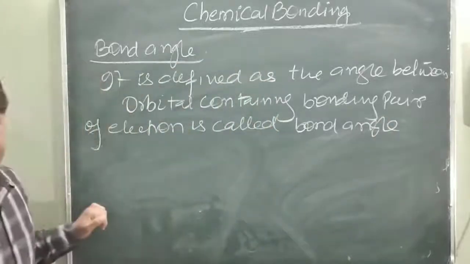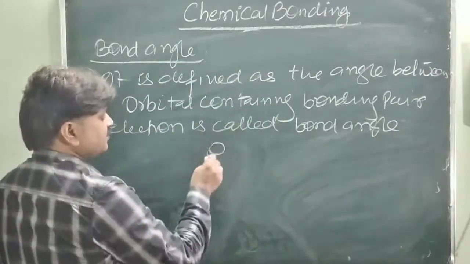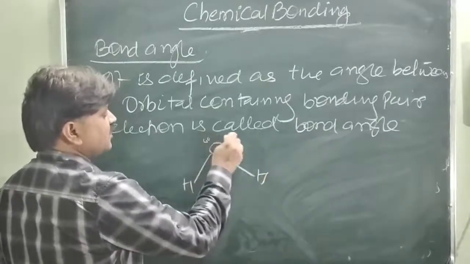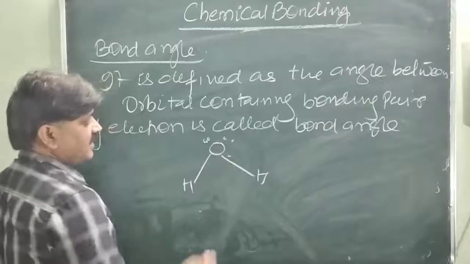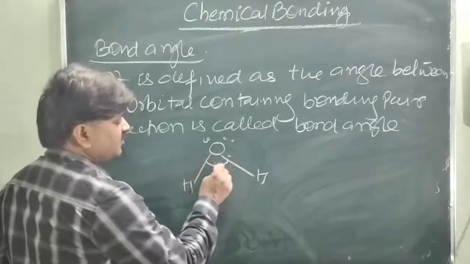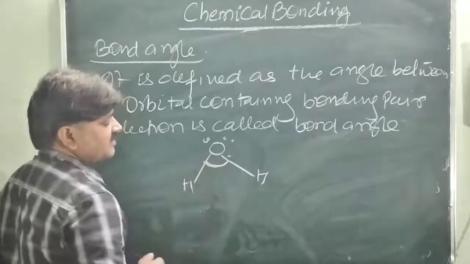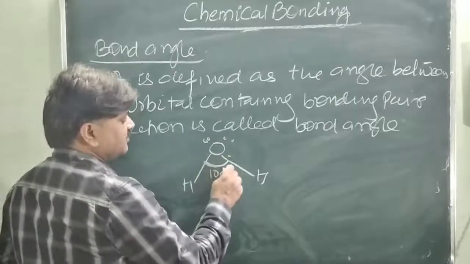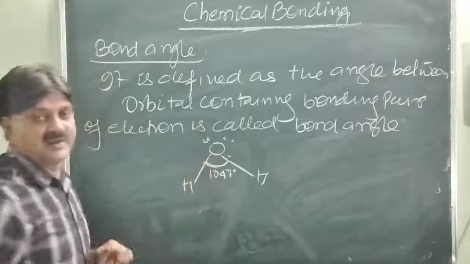This is called the bond angle. Just like in oxygen, one electron is shared with the hydrogen, and these are two lone pairs. This is a bonding pair of electrons, and this angle formed between the two bonding pairs of electrons, between the two orbitals, is 104.7 degrees. This is called the bond angle.